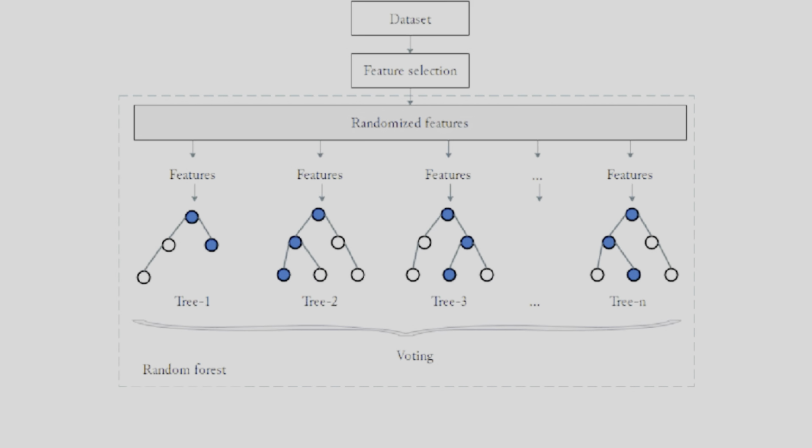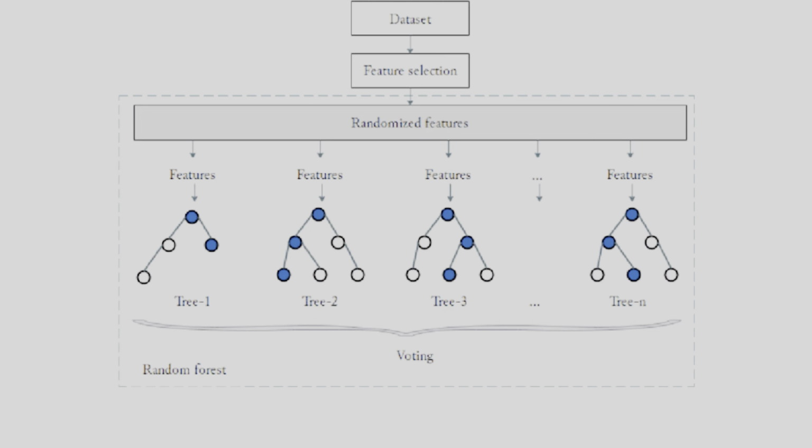Let us now understand the process of randomized feature selection with an example. So let's say that you want to predict whether you will buy a smartphone or not. So you have your data set with all of your training data, and then you need to select the features. This is feature selection.